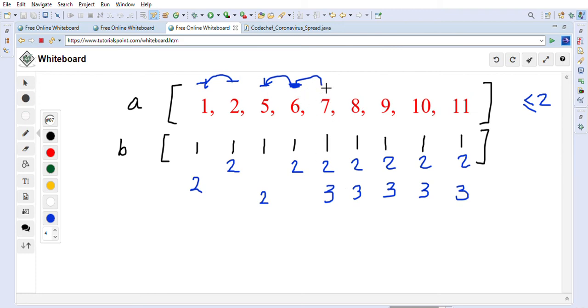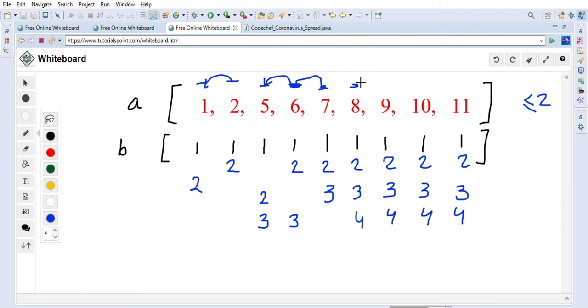Now we are at position 7, right? Then we will take a look at the left. Both 5 and 6 can be infected, right? So we will increment these values by 1, so it is 2 and 3. Right side can also be infected, so it will be incremented by 1, so it becomes 4, 4, 4 and 4, correct? And this value will remain as it is, right? And why are we not incrementing the 2 and 1 values? Because the distance between 2 and 5 is 3, so it is greater than 2. So it's not possible to spread the virus on this side if this person is infected, right?